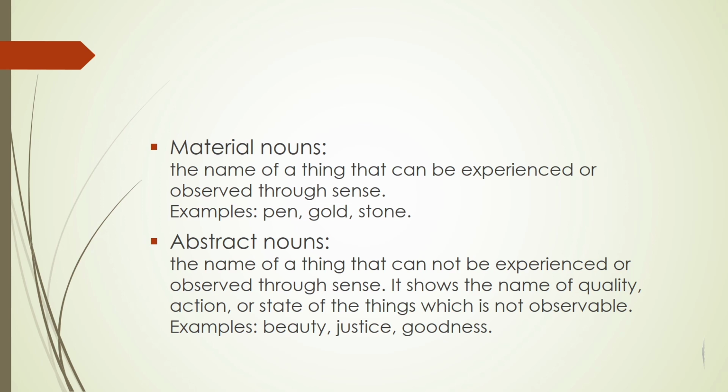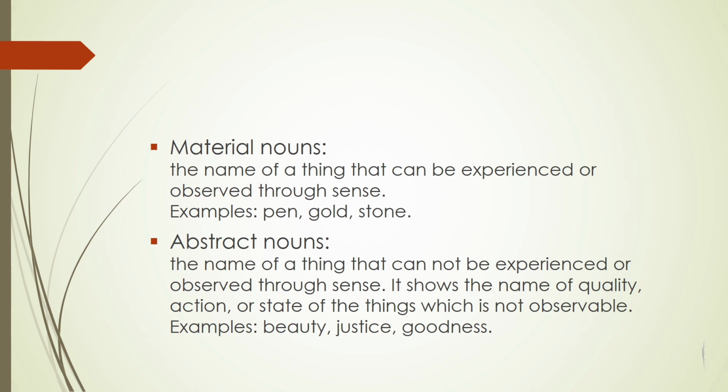Now coming to the third kind of noun, which is material noun. Material noun is also called concrete noun. It is the name of a thing that can be experienced or observed through the senses. So a material noun can be perceived by the senses, something that is physical. We can see and touch it. So it means it has a real physical existence. For example, pen, gold, stone. Stone is a material noun because we can perceive it through the senses and we can touch it.